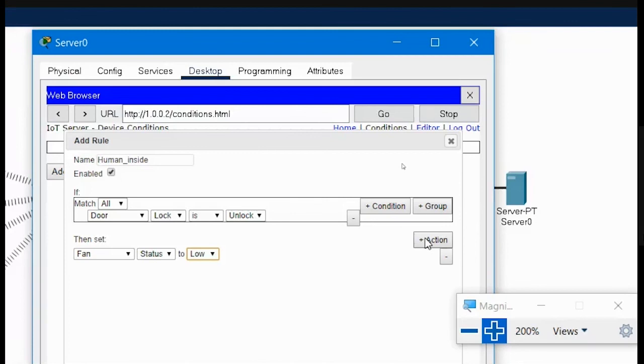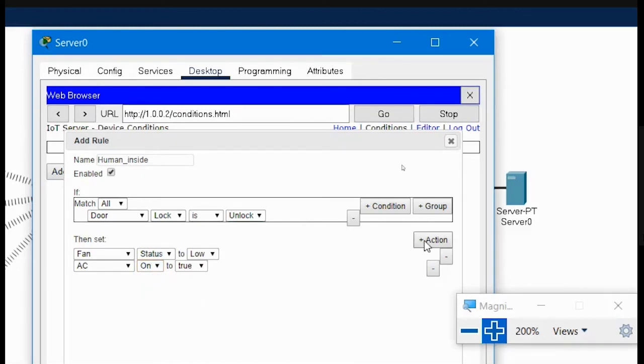Then another thing I will be doing. Click on action again. On the right side, you could see the action button is there. You could click on it, and then you could add the air conditioner AC as on. True means it is on. If you make it false, then it will be off.